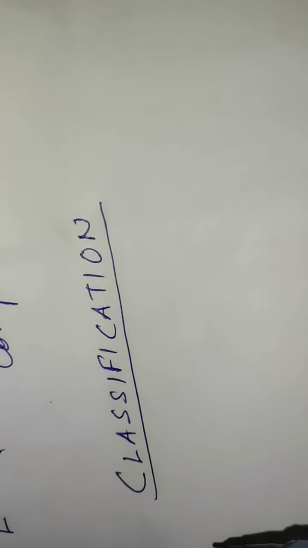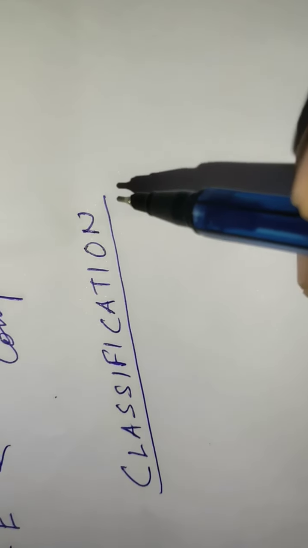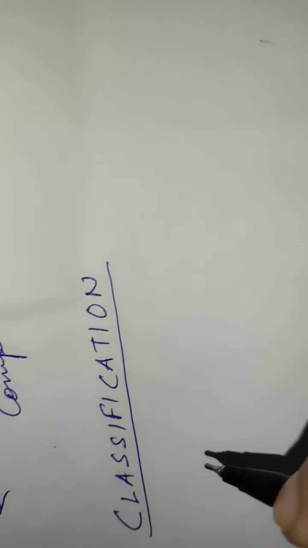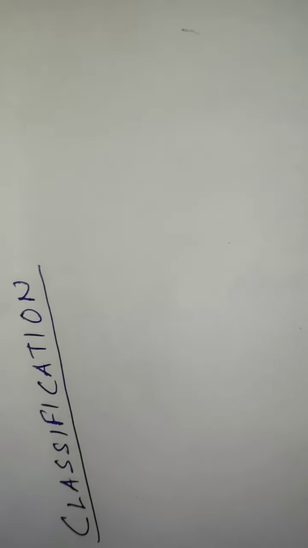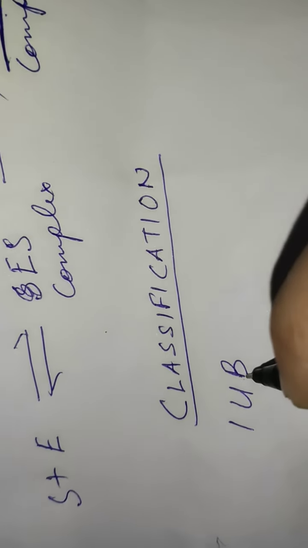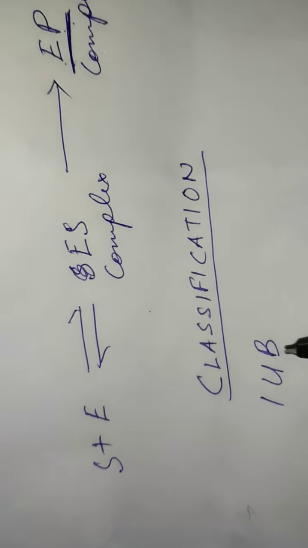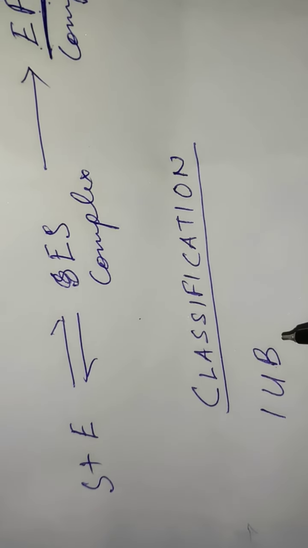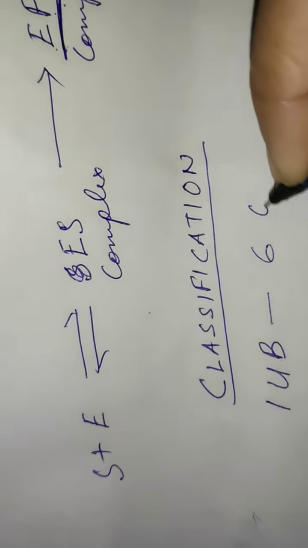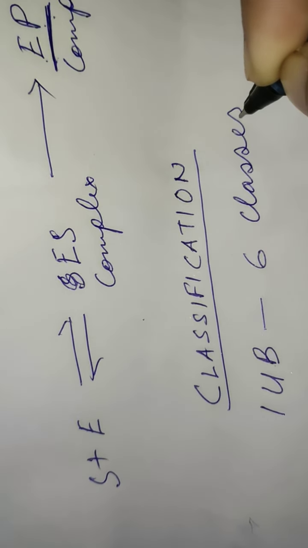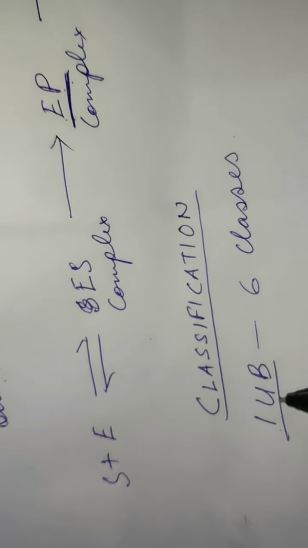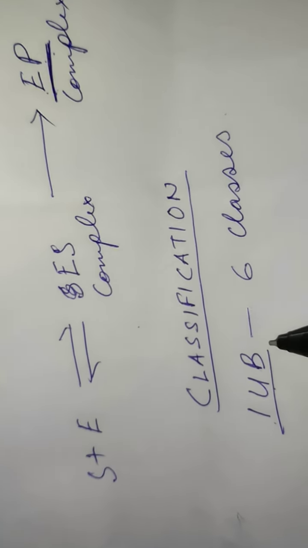Now I'll discuss the classification of enzymes. The International Union of Biochemists, which is known as IUB, has classified enzymes into 6 different classes. IUB stands for International Union of Biochemists.